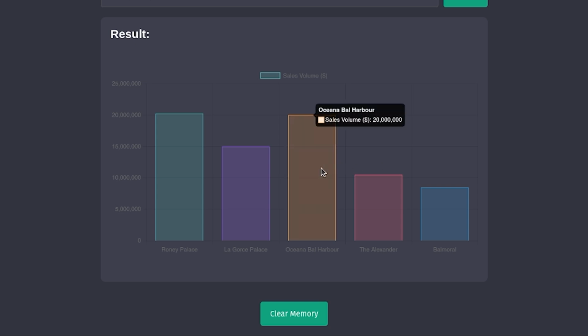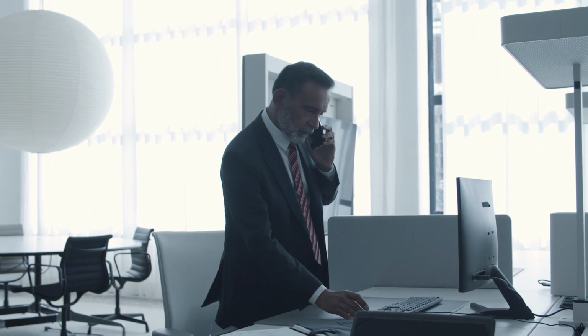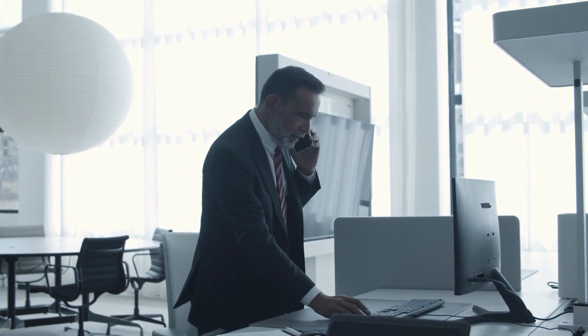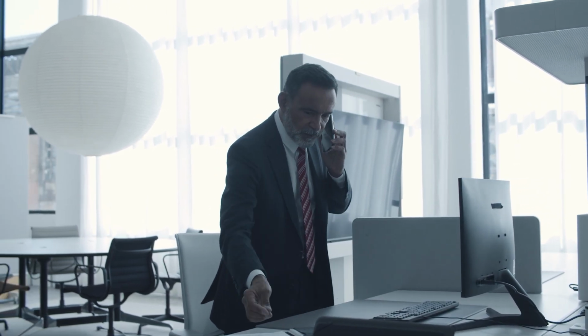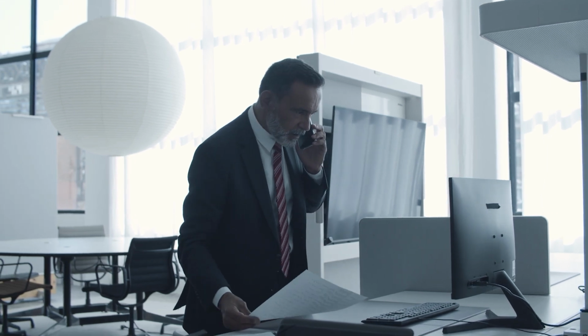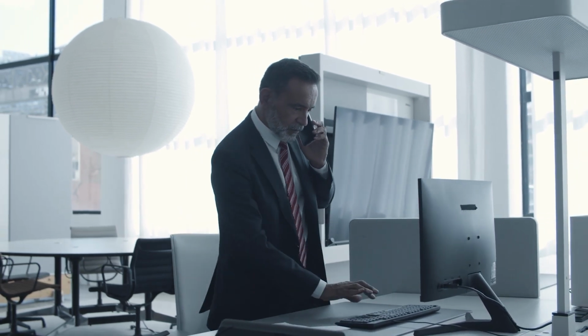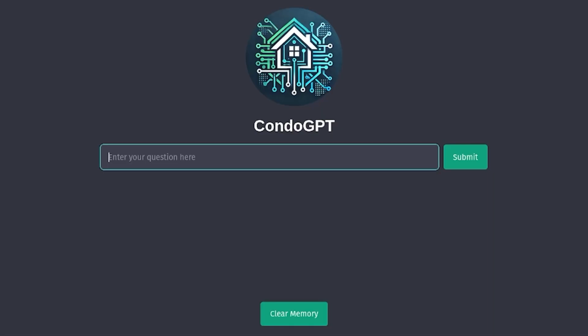This is great because real estate agents generally don't want to use new software. And this is why knowing how to build LLM applications is so useful. You can save so much time with customer onboarding. Instead of having them be on a call with an onboarding specialist, you just build better and easier to use software that requires minimal onboarding. Okay, so here is CondoGPT. I'm going to show you the functionalities and then we'll dive into the code.